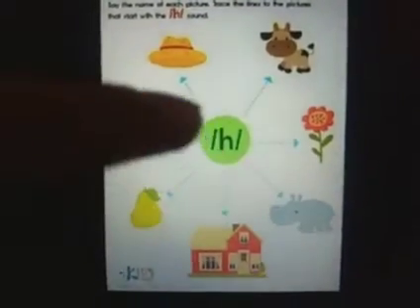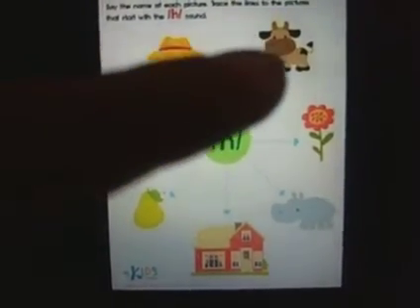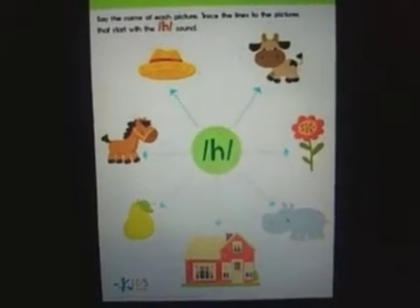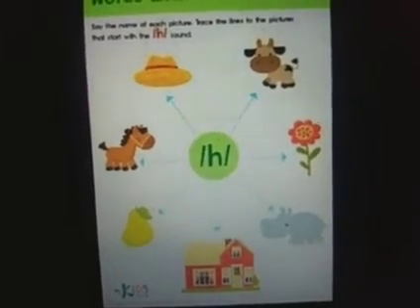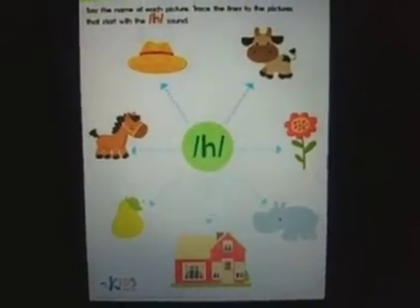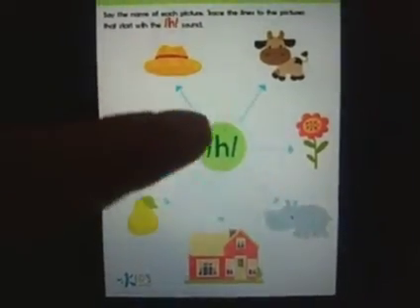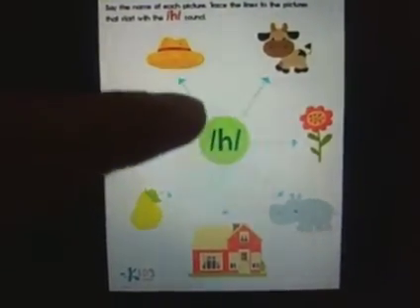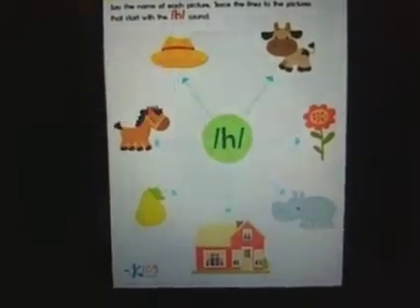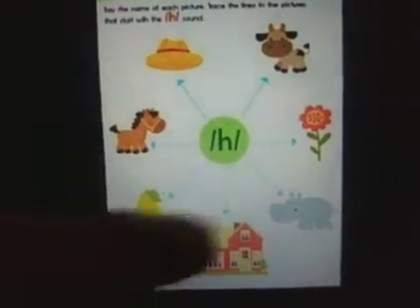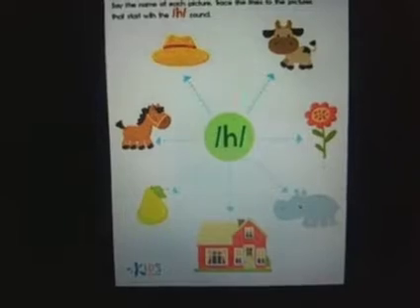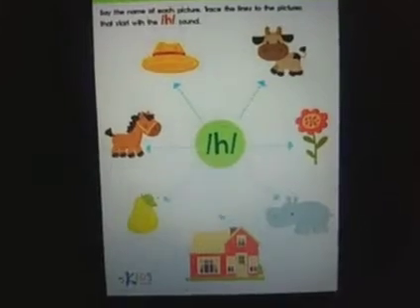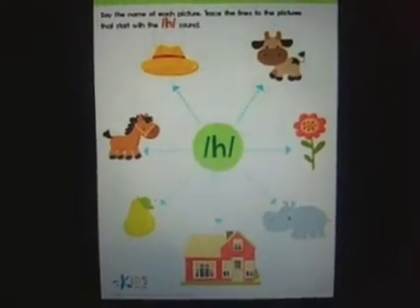Here you have to look at each picture, say the name of the picture, and see if it begins with the sound H. When you say the word, listen to it carefully. If it begins with the sound H, you draw a line. You can see the dotted lines here. If it does begin with the sound H, you trace over this line. And if it does not begin with the sound H, you do not trace the line. In this sheet, you can use your color pencils or color pens, so that it is visible.